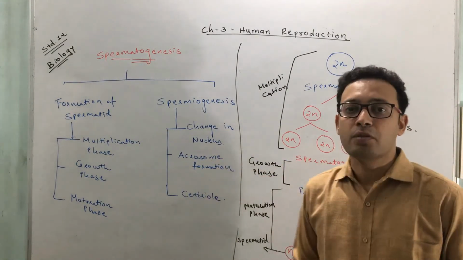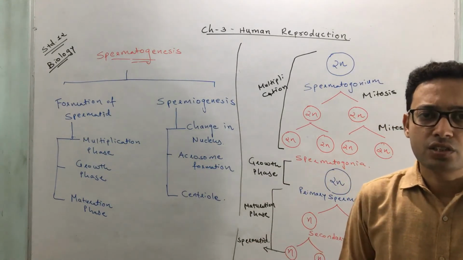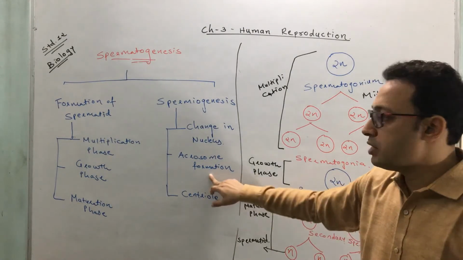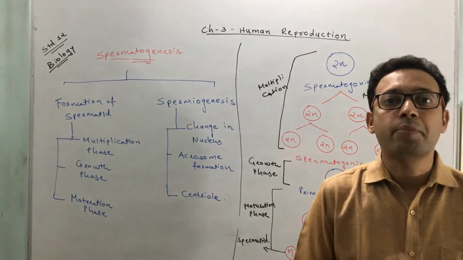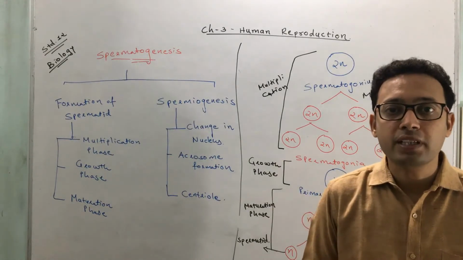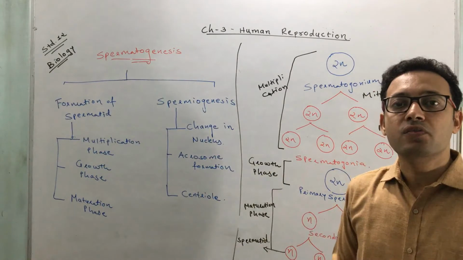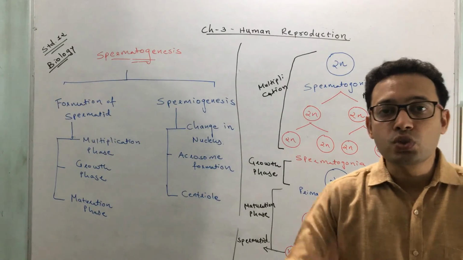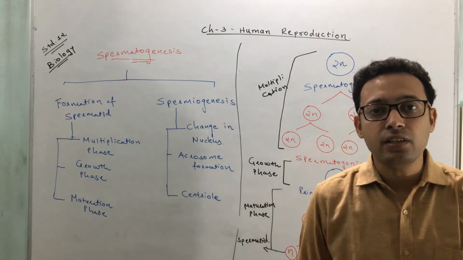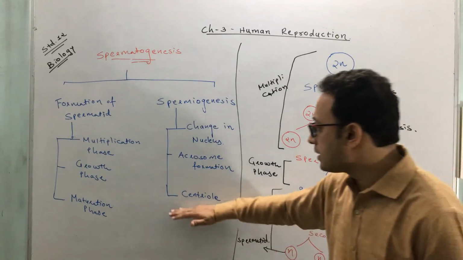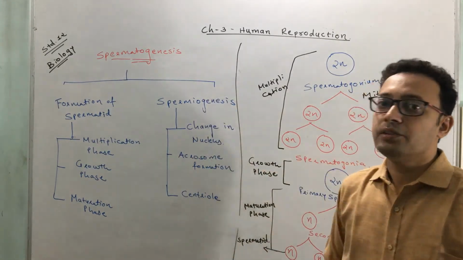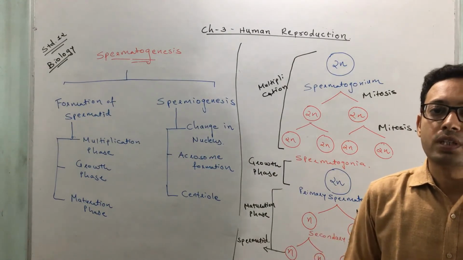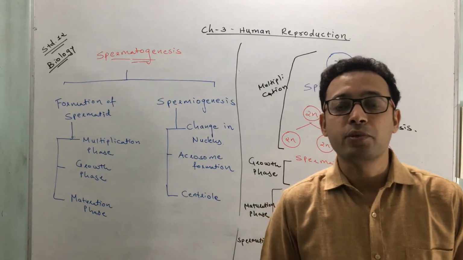Second, there is acrosome formation. What is the acrosome? We will see that in the structure. The acrosome is the anterior portion of a sperm. The acrosome formation occurs from the Golgi complex. Every cell possesses a Golgi complex, and from this Golgi complex the acrosome forms. And finally, there is the formation of centrioles. Two centrioles are formed, the anterior centriole and the posterior centriole. Once it is finished, the process of spermiogenesis is over, and the sperm or spermatozoa are produced.